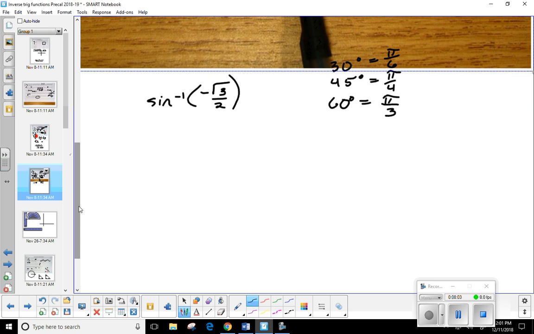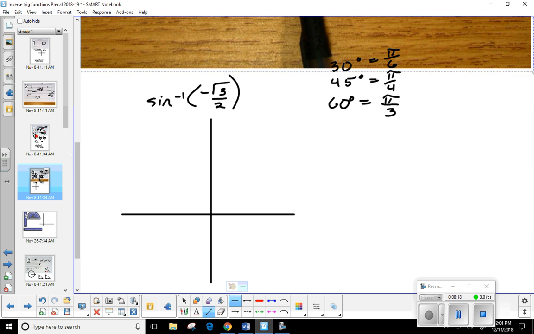Okay, so let's try this one. Sine inverse of negative square root of 3 over 2. Okay, well, I'm going to go ahead and create a grid here.